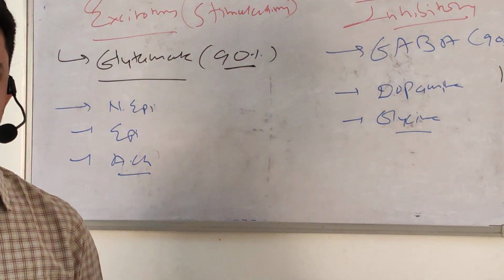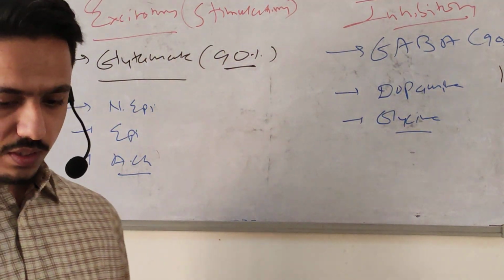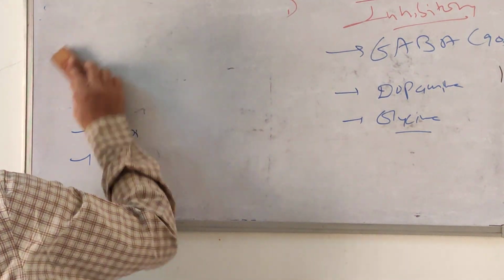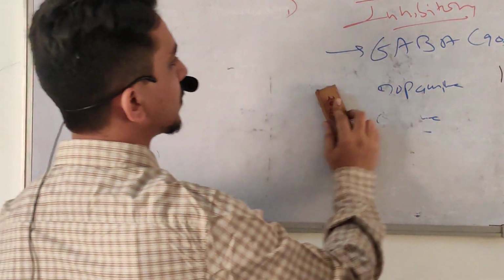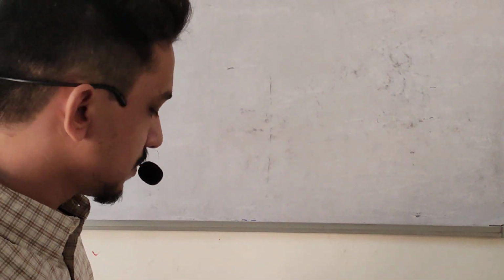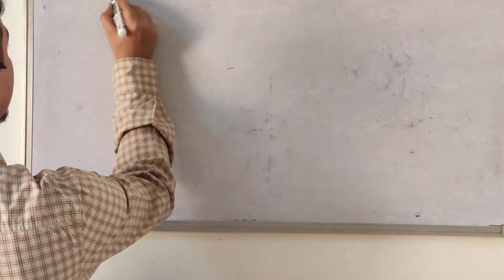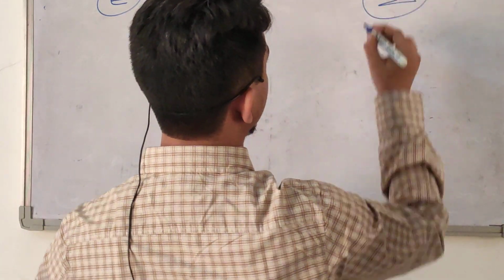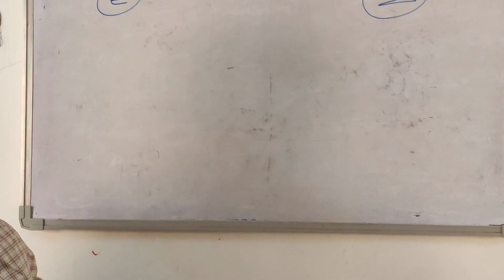So there is a difference between the synapse where an excitatory neurotransmitter acts and where an inhibitory neurotransmitter acts. The majority are excitatory or stimulatory synapses. Okay, I write excitatory and inhibitory synapse.